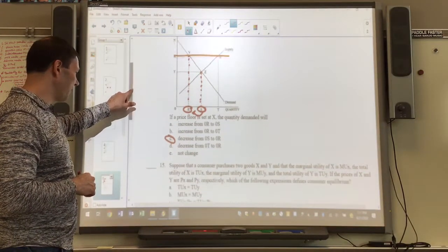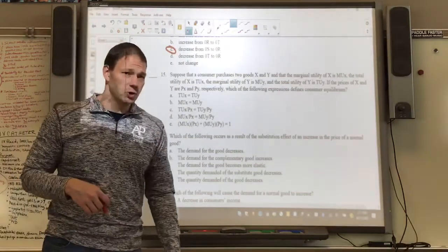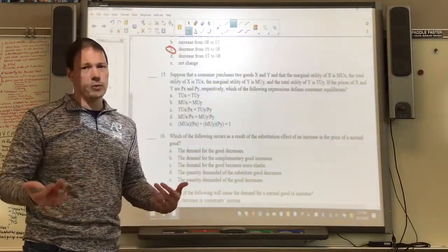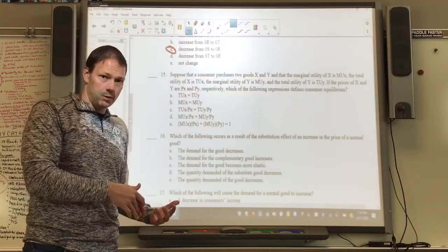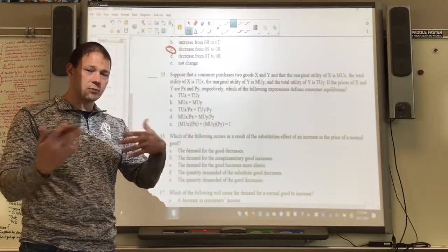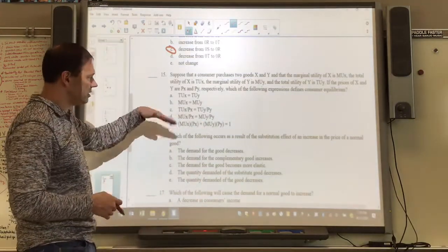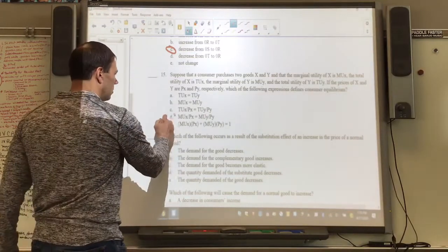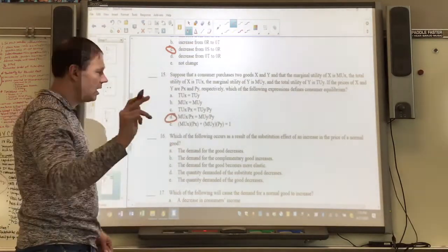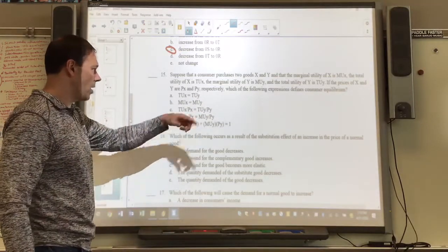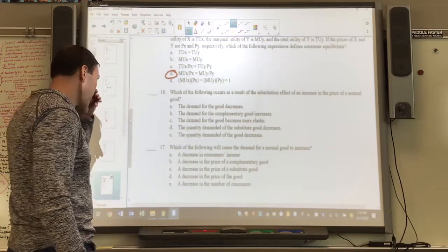All right, number 15. I love the way they word this. Let me make a long story very short for you. Bottom line is this. We know the utility maximization rule. The marginal utility per dollar, marginal utility divided by the price, of both products must be the same. Which of these funky formulas fits that model? Letter D. Okay, take the marginal utility of X divided by the price of X. It should equal the marginal utility of Y divided by the price of Y. So number 15 is D.